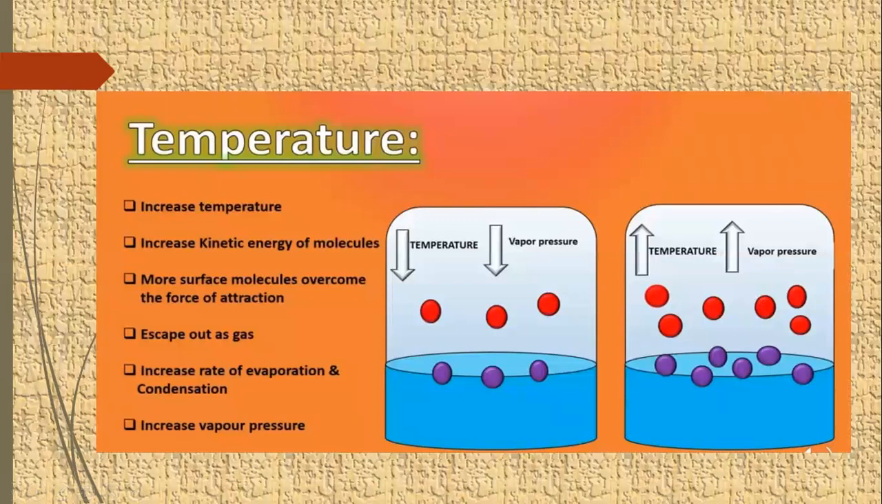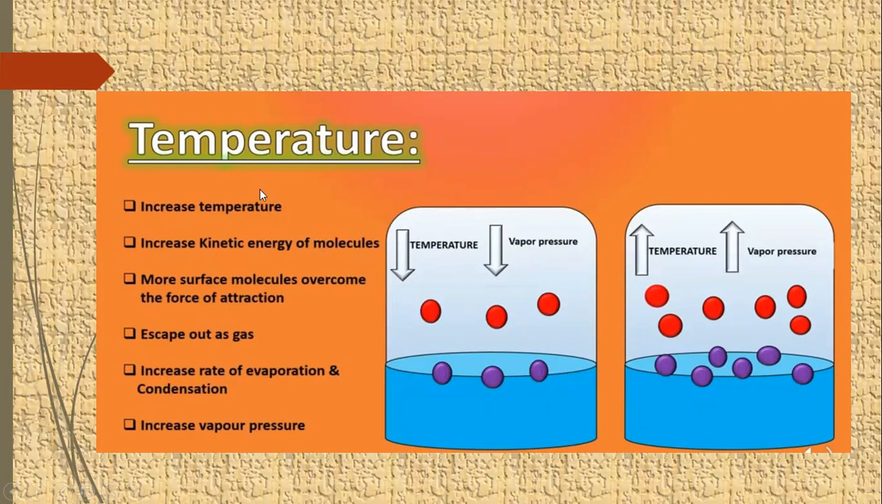Next is temperature. As we know, temperature is basically kinetic energy, directly proportional to the kinetic energies of the molecules. When temperature is increased, the kinetic energy of the molecules is increased. Vapor pressure is in direct relation with the temperature. How? When we increase the temperature, vapor pressure will increase. When we decrease the temperature, vapor pressure will decrease.